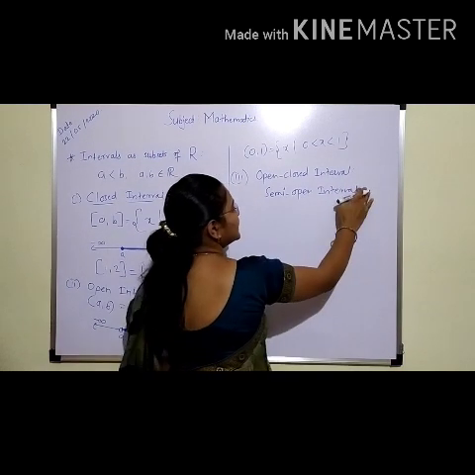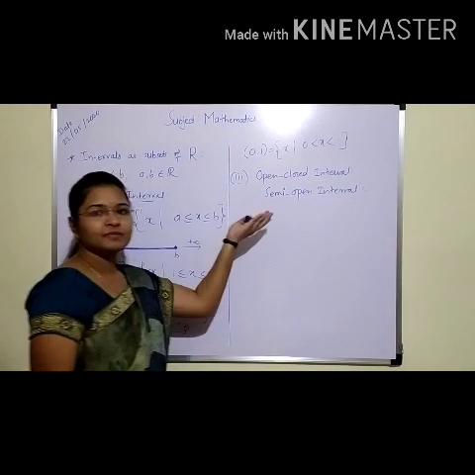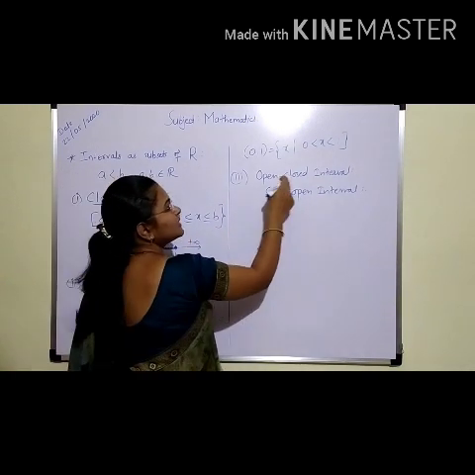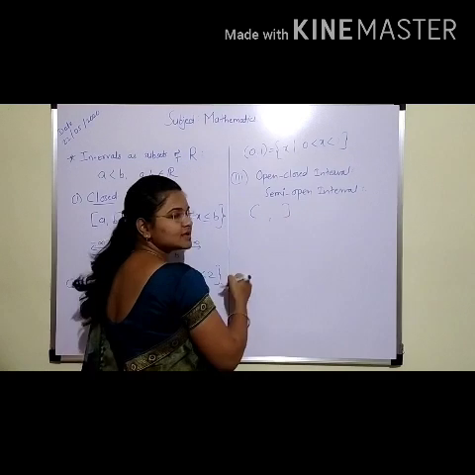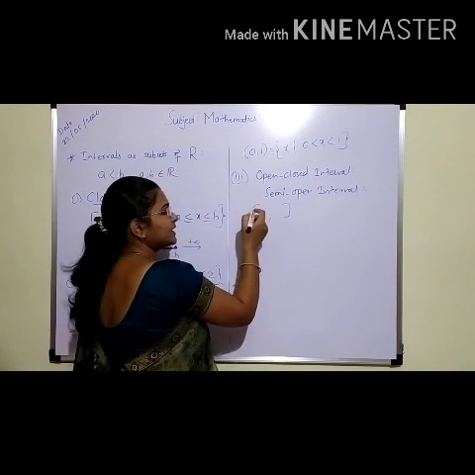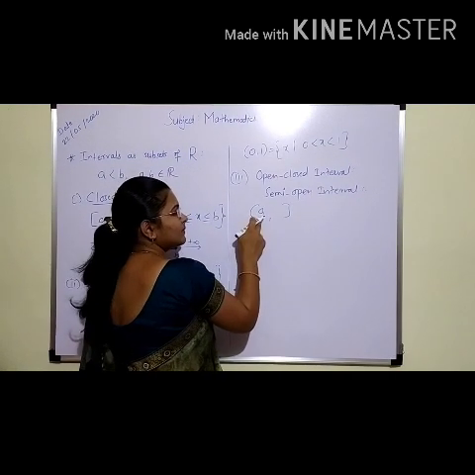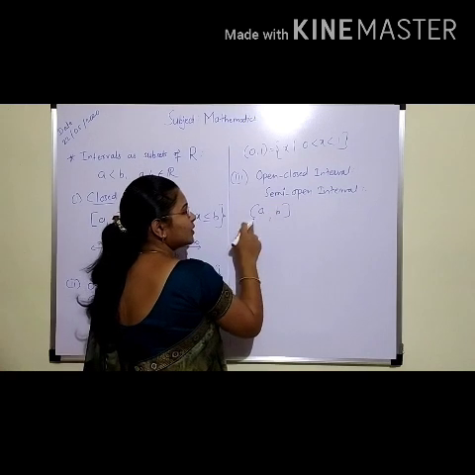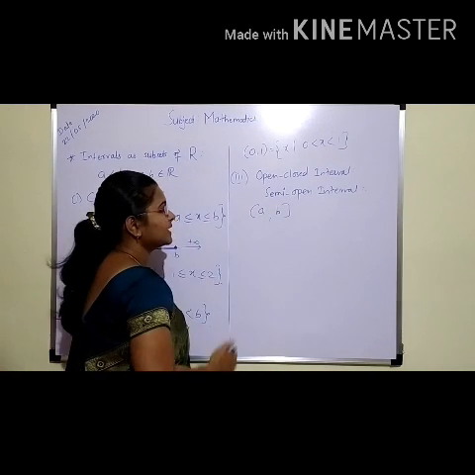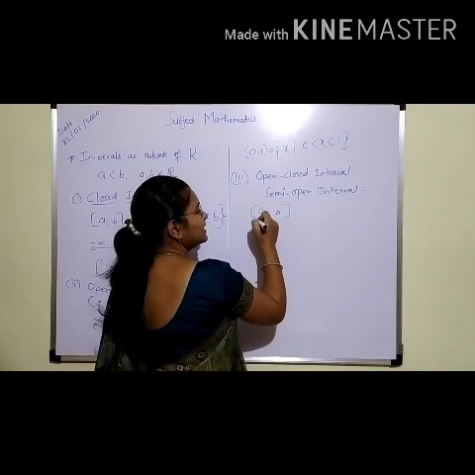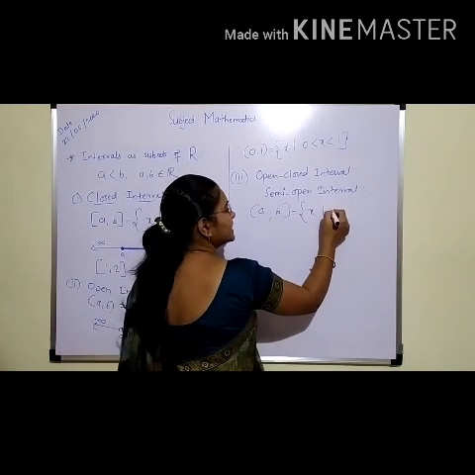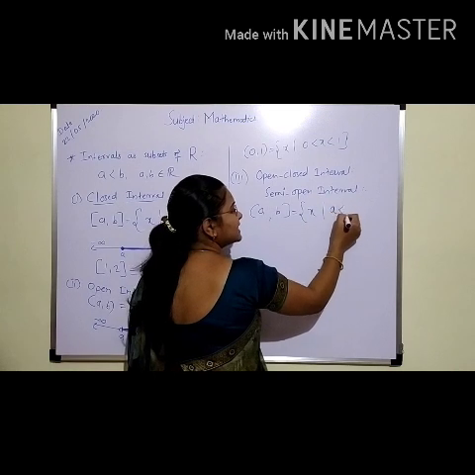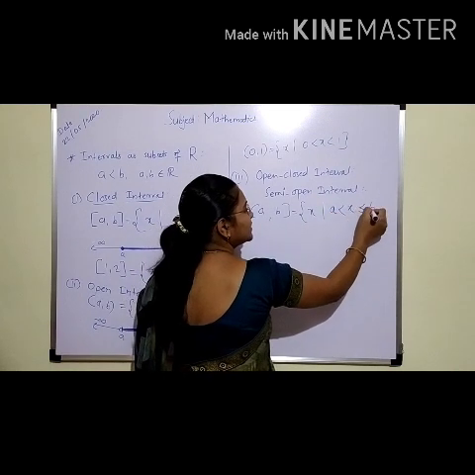Students, its name indicates open close interval. That means one side is open and another side is closed. So we are denoting this by open interval a comma b, open close interval a comma b. This open close interval a comma b is a set of x such that a is strictly less than x and less equal to b.